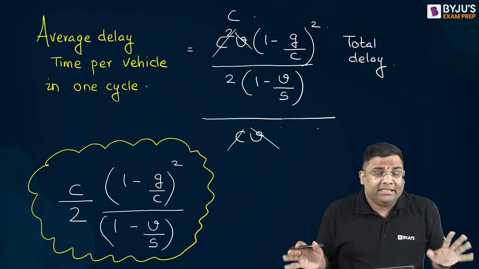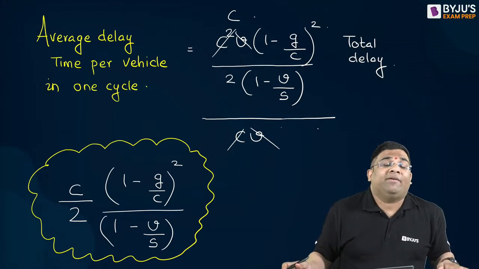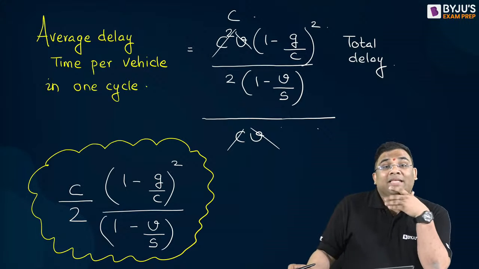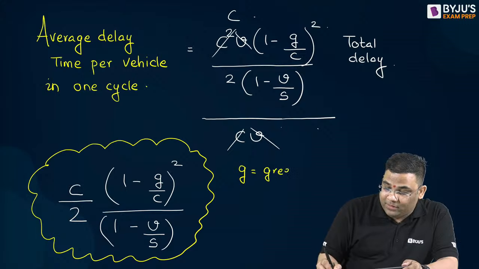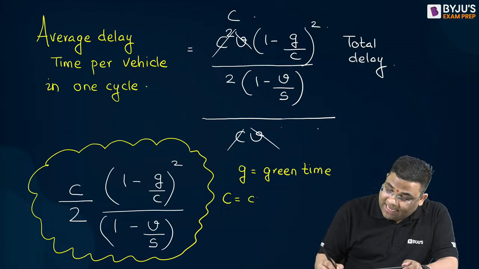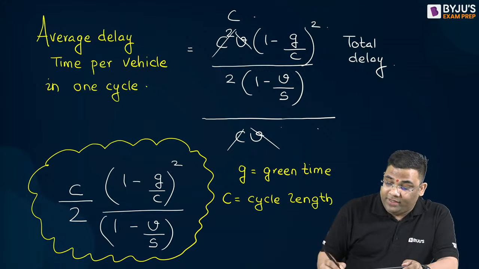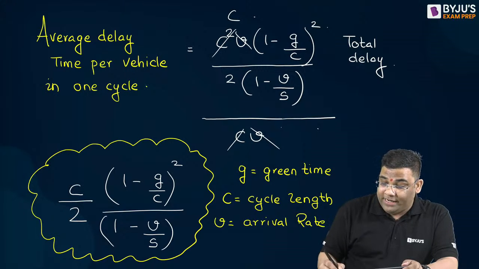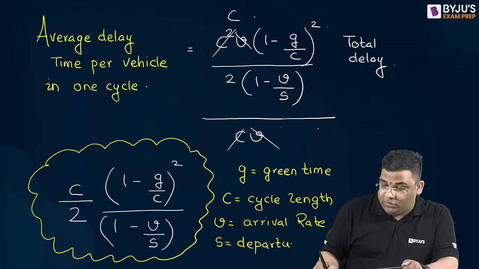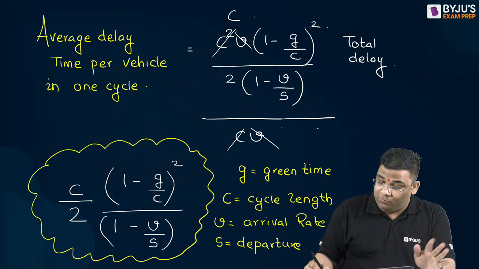If you want to understand this, very good. Otherwise, you can remember that formula also, right? Now in this formula, this G is your green time, C is your cycle length, V is your arrival rate, and S is your departure rate. So now you can easily remember this formula, right?